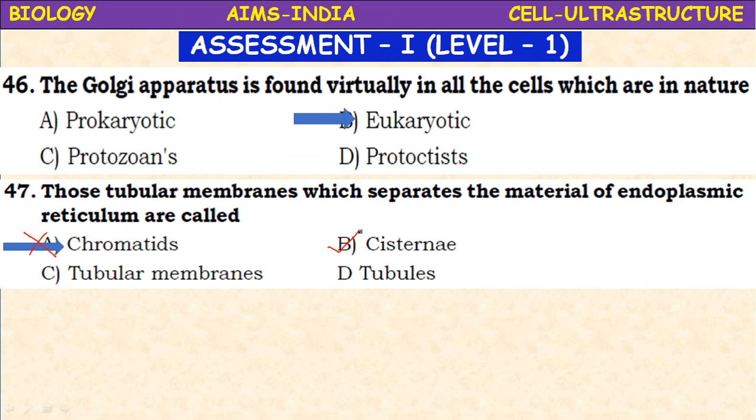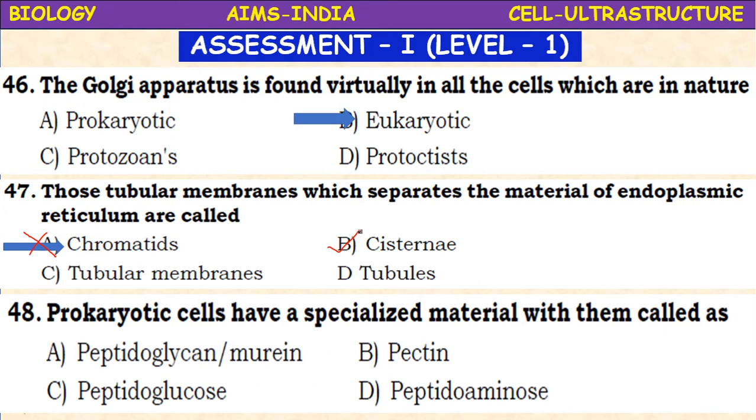Right. Next, the prokaryotic cells have a specialized material with them called as peptidoglycan or murein, pectin, peptidoglucose, peptidoaminose. Okay, it is peptidoglycan.